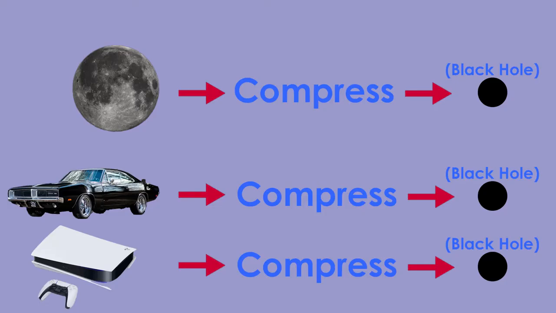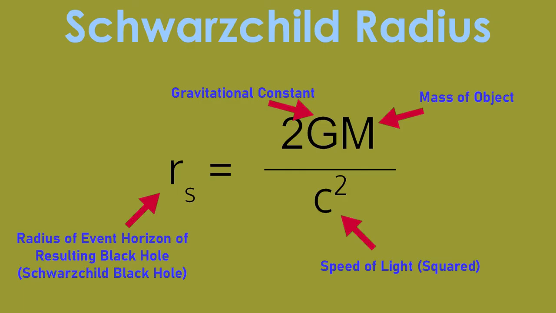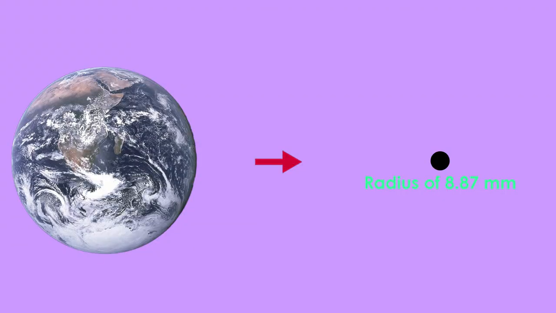There exists a limit where you can compress any given object into a sphere small enough to make it dense enough to create a black hole. The radius of this sphere is known as a Schwarzschild radius. For example, if I were to compress the entire Earth to become dense enough to form a black hole, it would need to be squished into a sphere with a radius of about 8.87 millimeters.